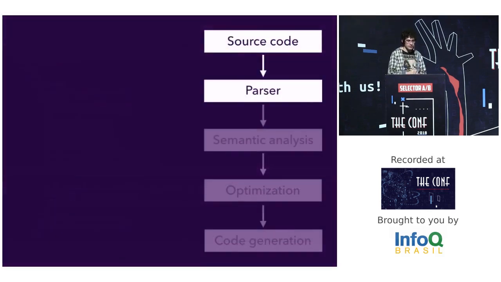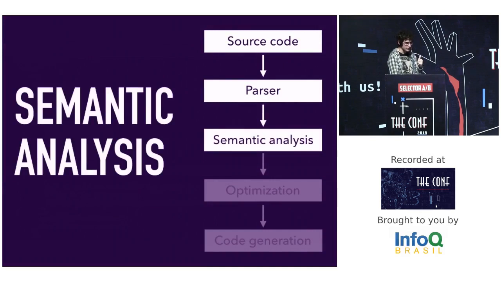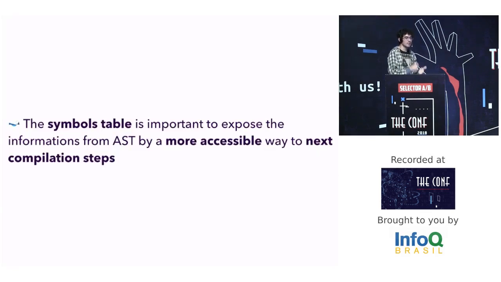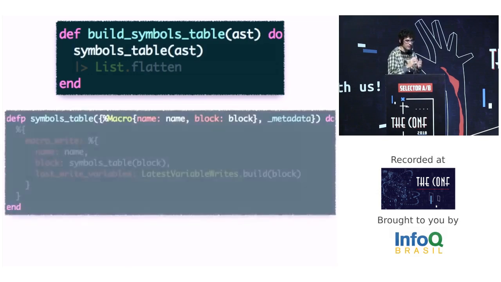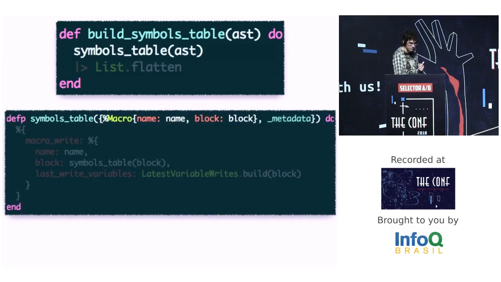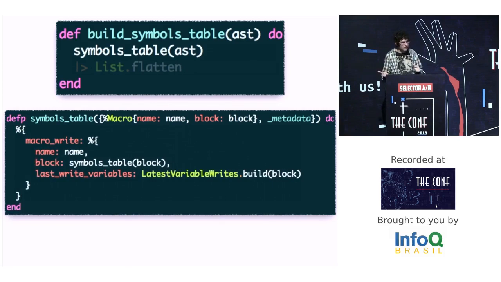Let's go to the next compilation step, semantic analysis. Like I said, the symbols table is important to expose the information from the AST in a more accessible way to the next compilation steps. Then I wrote a function called build symbols table that will receive the AST to parse its nodes. I recursively call the function symbol table. Then if I find the macro node, I will write in the symbol table that I have a macro with this name and this code block.